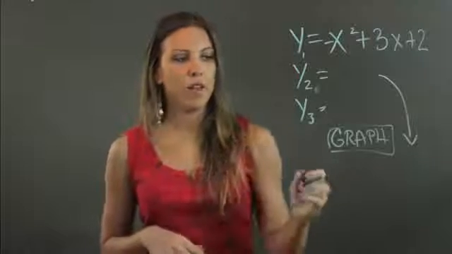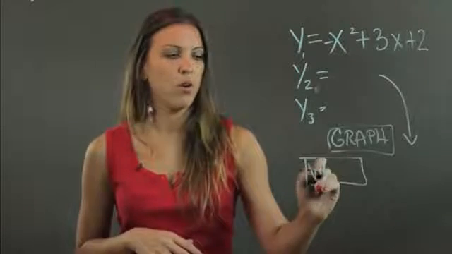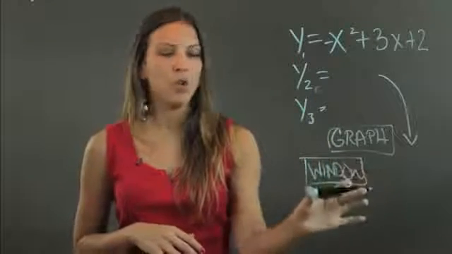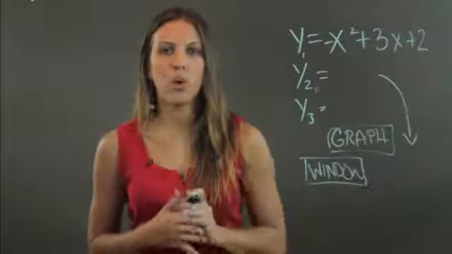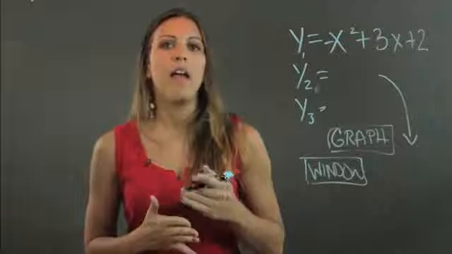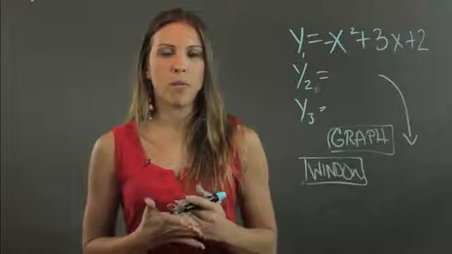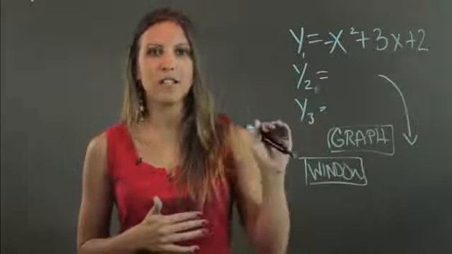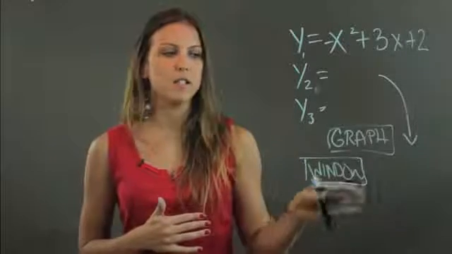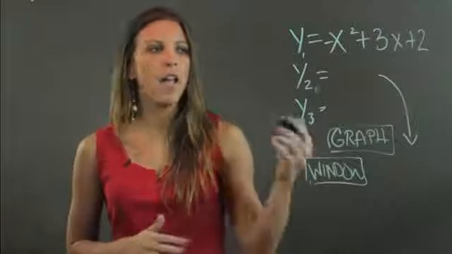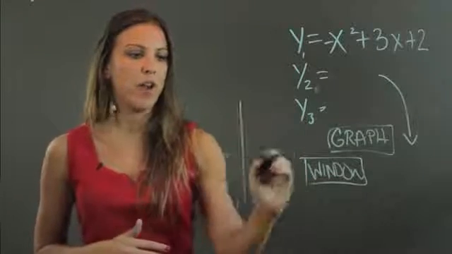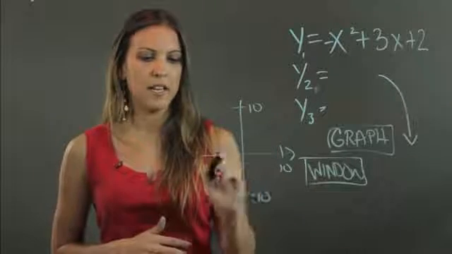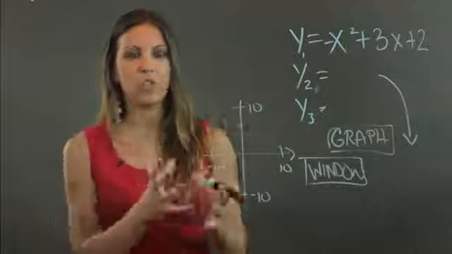So what you have to do is go to the button that says window, which is in the same row as the y equals and as the graph. So you go to window, and what you want to do is always have your x minimum, x maximum, y minimum, y maximum set at negative 10, 10, negative 10, 10 respectively. So set your x min to negative 10, x max to positive 10, and do the same thing with the y's. And all that does is make sure that you have a graph that goes up to 10 this way, up to 10 this way, down to negative 10, and over to negative 10, which gives you a good space, okay?